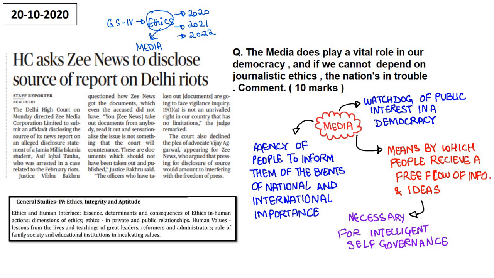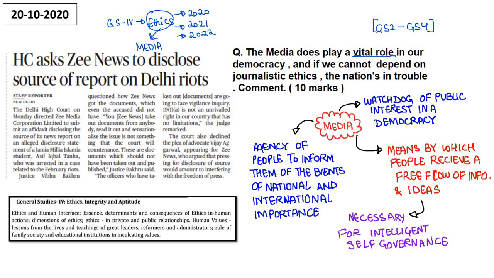So what kind of question you can expect either in GS paper 2 और GS पेपर 4? किस तरीके का क्वेश्चन आप एक्सपेक्ट कर सकते हो? The media does play a vital role in our democracy, and if we cannot depend on journalistic ethics, the nation is in trouble. Comment in 10 marks. Statement they have given you and they have asked for your comment, right? Statement दे दिया, आपके comment के बारे में पूछा है.